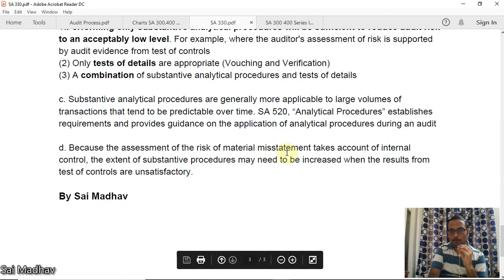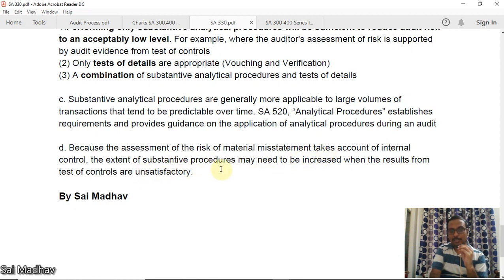Because the assessment of risk of material misstatement takes account of internal control, the extent of substantive procedures may need to be increased when the results from tests of controls are unsatisfactory. Obviously, if controls are not satisfactory, it will impact the nature, timing and extent of substantive procedures. Okay, this is SA 330.